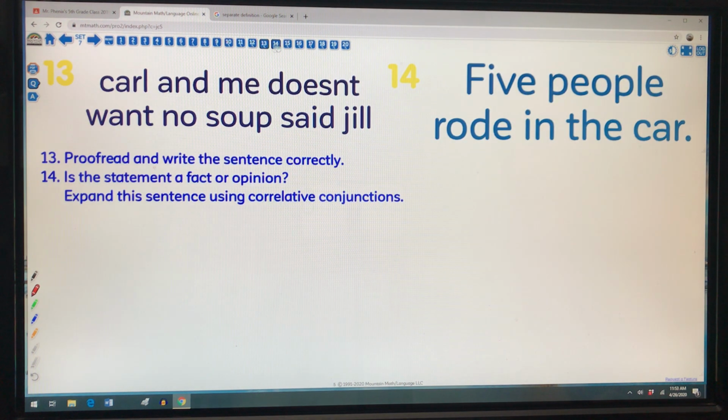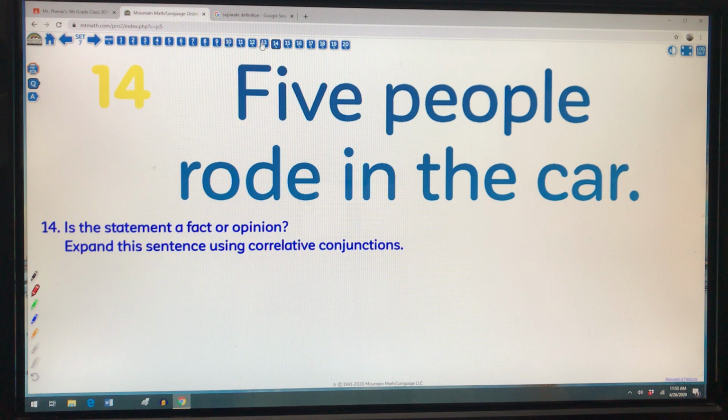Here comes number 14. 5 people rode in the car. Okay, is this a fact or an opinion? Now, if I can count those people inside the car at that certain time, this has to be a fact. Okay, if I said to you 5 people rode comfortably in the car, again, there's that matter of opinion because there's an argument, but I can't argue if I do a head count of the people in the car, so this has to be a fact.